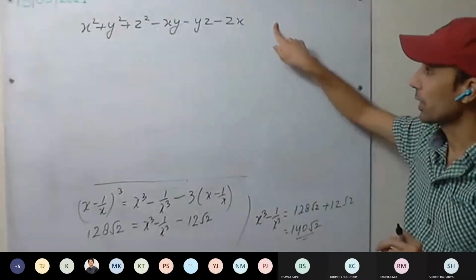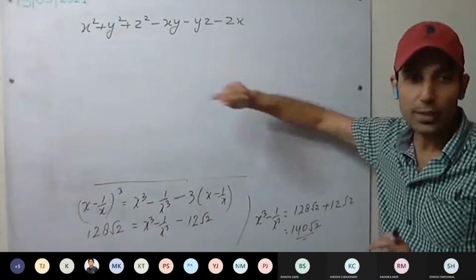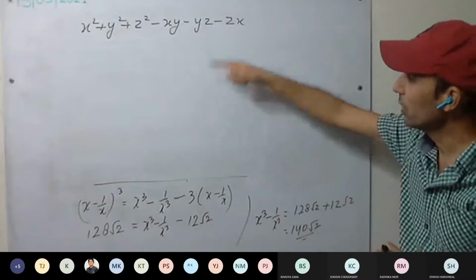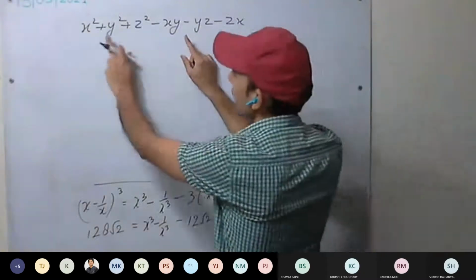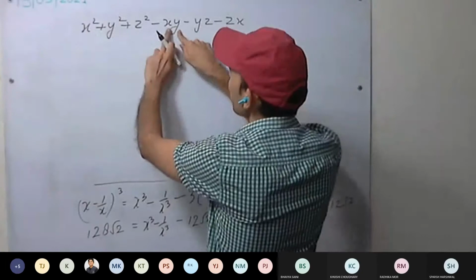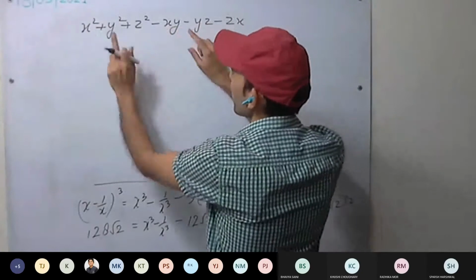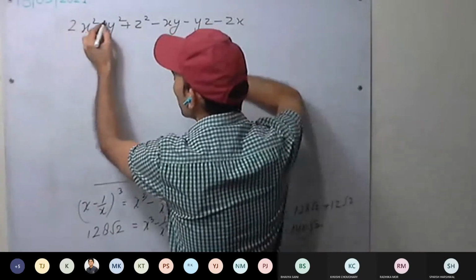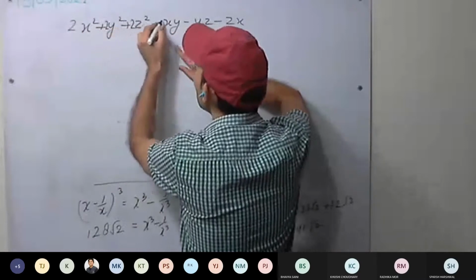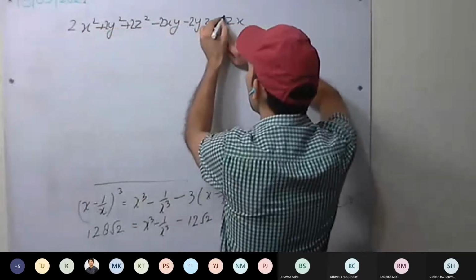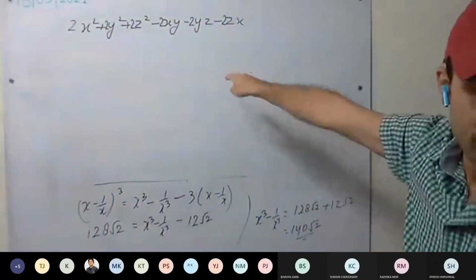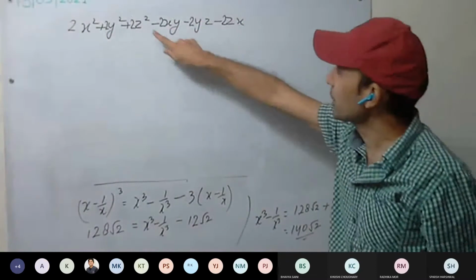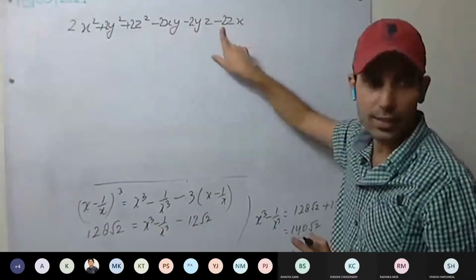So see here, I'm going to prove it, and you see how we proceed in such a way. If I multiply the whole expression by 2, I can do that.